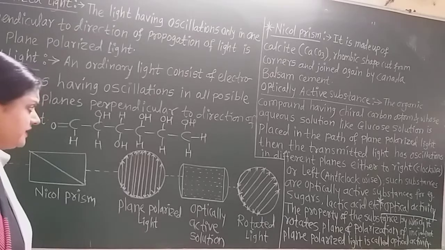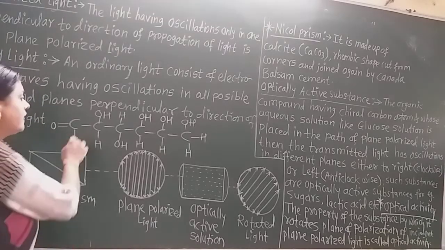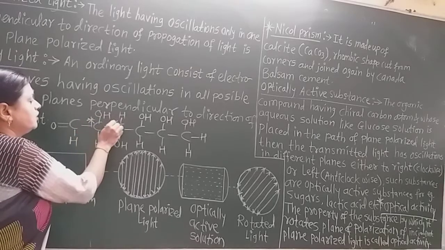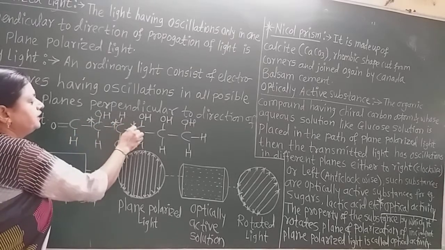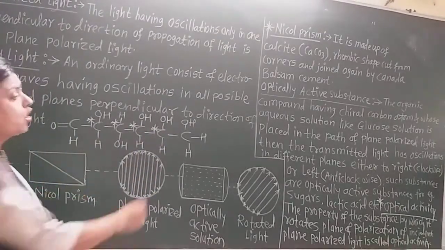Now see students, there are totally 4 carbon atoms here, 1, 2, 3 and 4, in glucose. This is the structure of glucose.